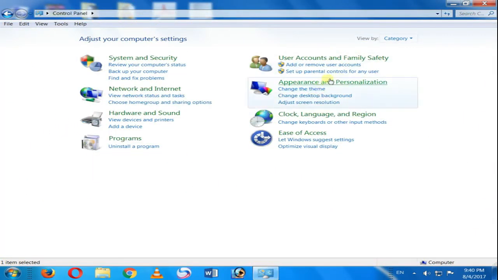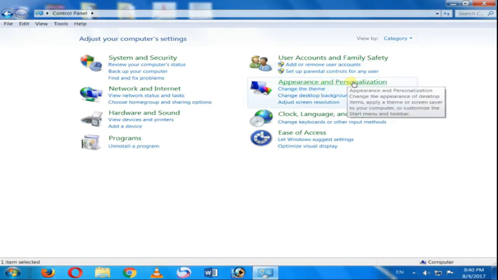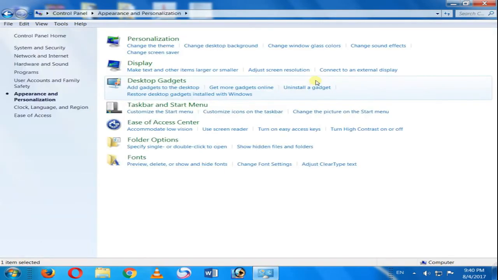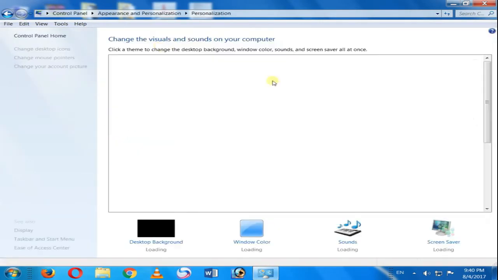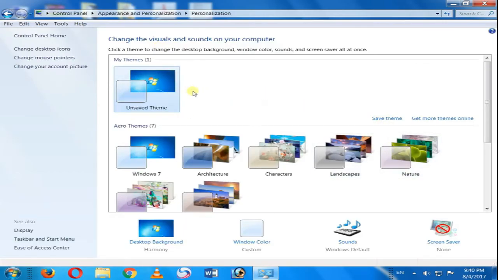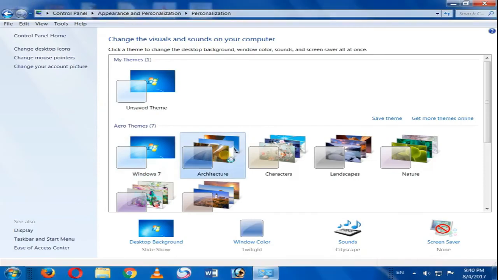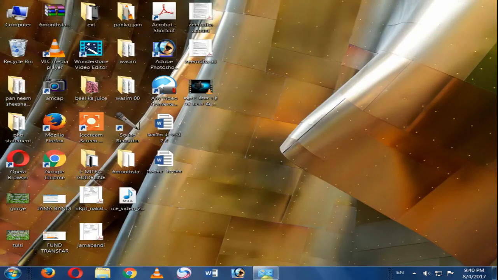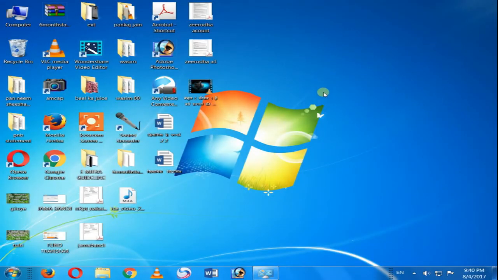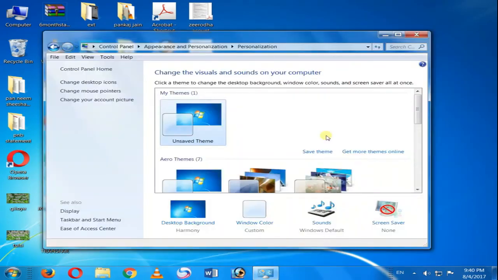Themes. A theme consists of a combination of desktop background color, sounds, and screensaver. To change the theme, we will follow this procedure. Below the personalization applet, a heading Change the theme is given. Click on it. You will see many different theme options. Select the desired theme by clicking on it. The theme will be applied, and click on the OK button. You can also apply theme by right-clicking on the desktop and selecting the last option Personalize from the context menu.